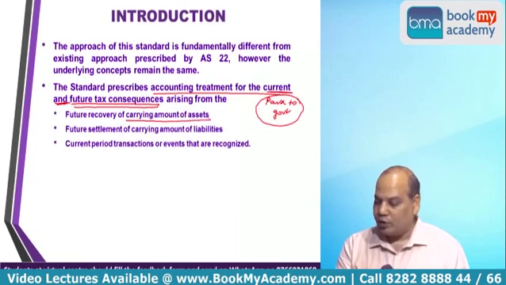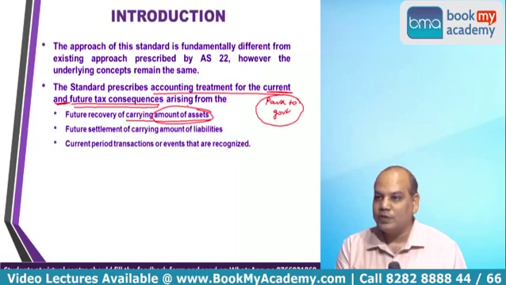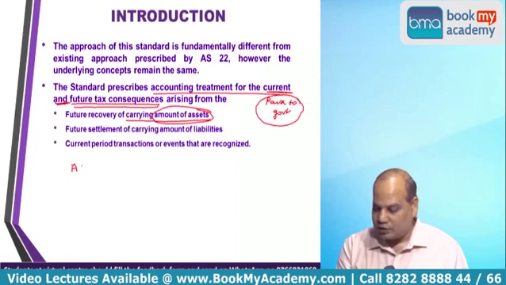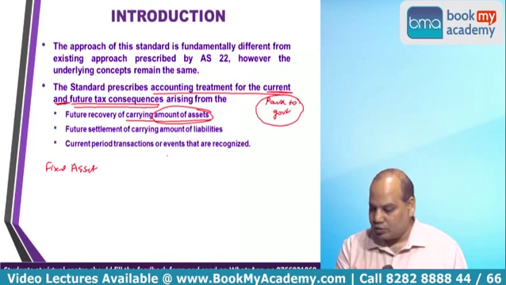The value of an asset for accounting purpose and for tax purpose can be different. True or false? Say for example, a fixed asset is purchased. On day one, in the books of account also, it is 1 lakh. For tax purpose also, it is 1 lakh.